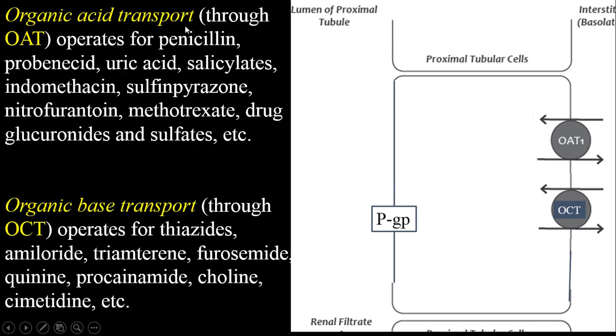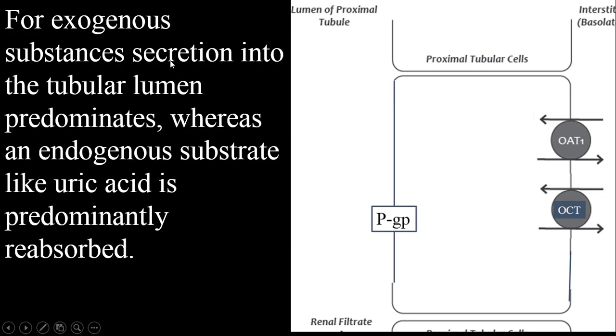Now, organic acid transport or organic cation transport or organic base transport. Organic acid transport, the name suggests, will transport penicillin, probenecid, uric acid, all the acids. And organic cation transport will transport all the bases. For exogenous substances, that is drugs or substances administered from outside, or not normally present in the body, secretion into the tubular lumen predominates.